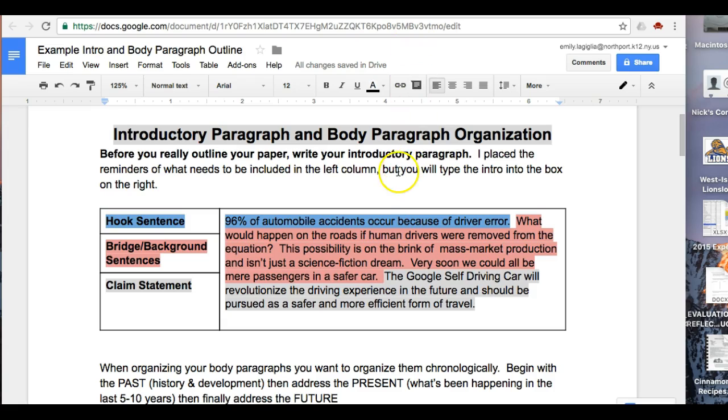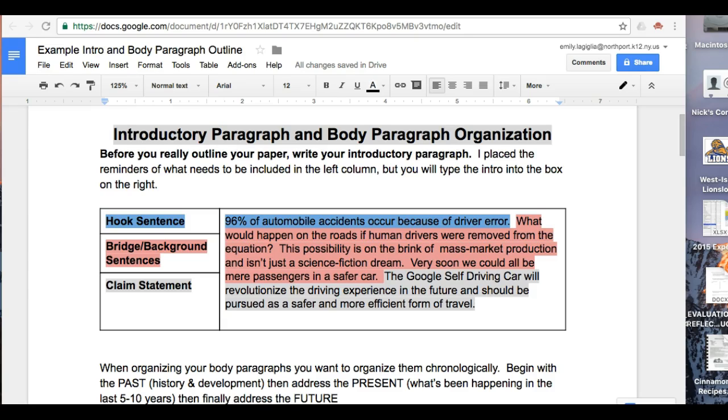So I'm going to prove to you that it's going to revolutionize the driving experience, and in my paper I'm going to try to prove to you that it's going to make travel safer and more efficient. More efficient in the sense that you get to just sit and the car does all the work, and obviously safer if the car truly does remove this 96% of accidents being a result of human error. So as you can see with this introductory paragraph, it's not huge. What are there, 6 or 7 sentences in here?